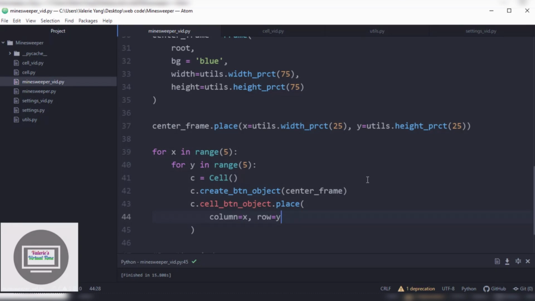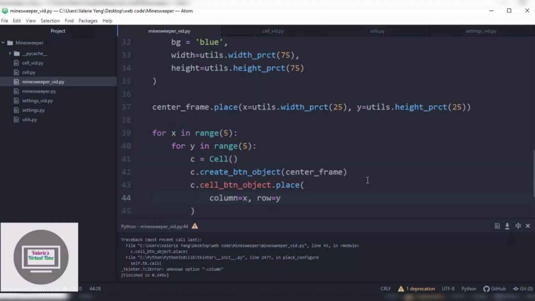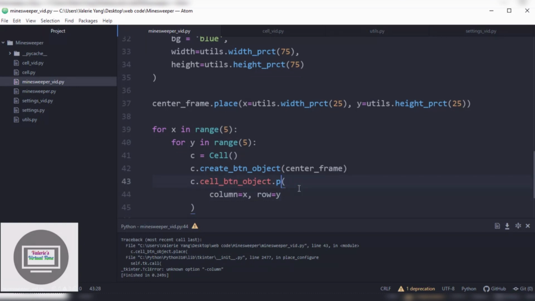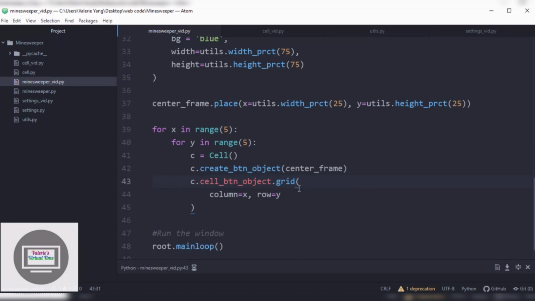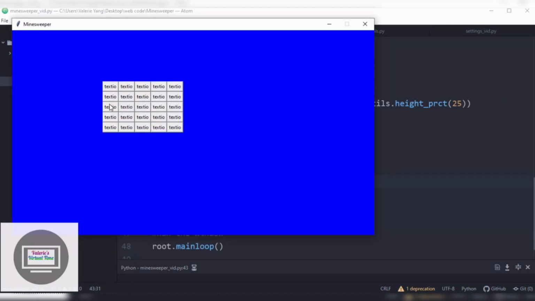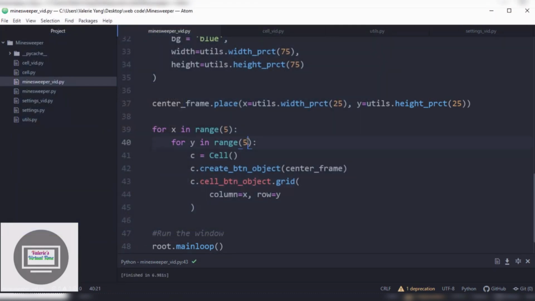Let's test it. So, oh yeah, right, grid. Yay! Now we have a 5 by 5 grid. Now again, this works with any type of number. So say if I wanted to make like 100.